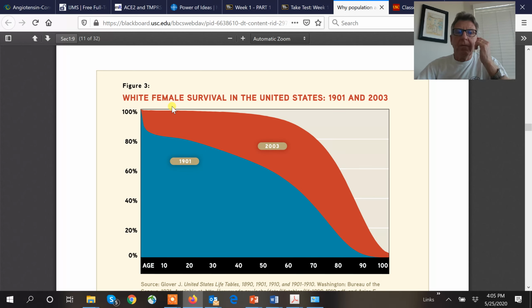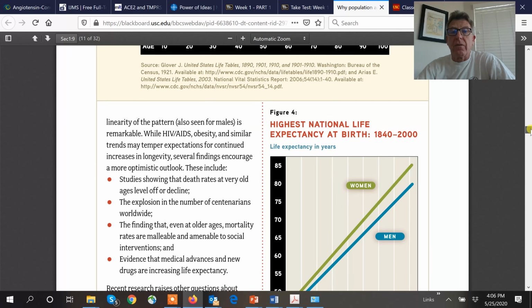Fast forward to 2003, we wash our hands, we have antibiotics, we have a pretty good handle on viruses, parasites, things like that. And as a result, prenatal, perinatal care, all that kind of stuff, people are living longer. So we had a different 100 people born in 2003, and almost everybody survives. And then we look at, again, when are half the people dead? Remember, half the people over here were close to 60. Half the people over here, we come all the way out here, approaching 90 years of age. That's called the survivorship curve.